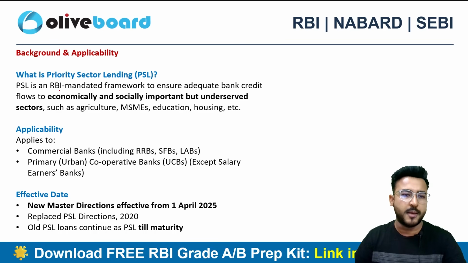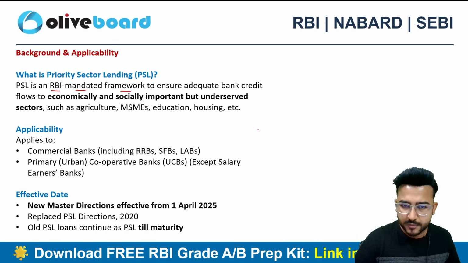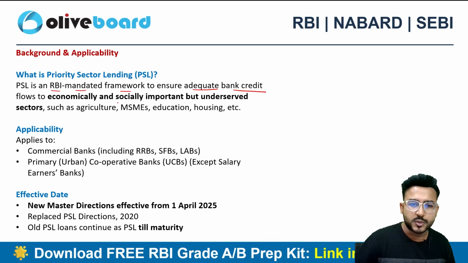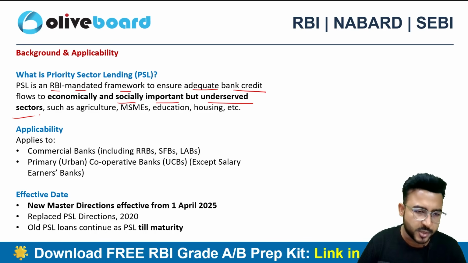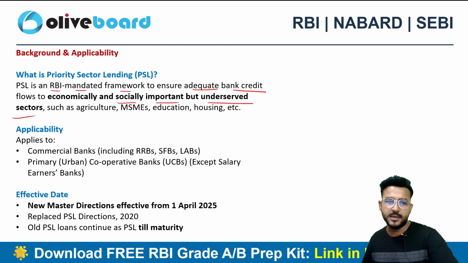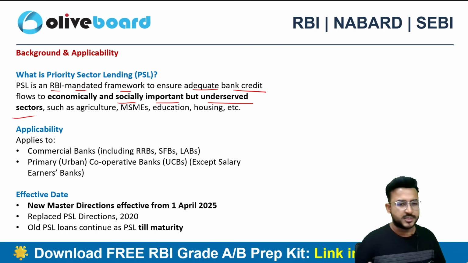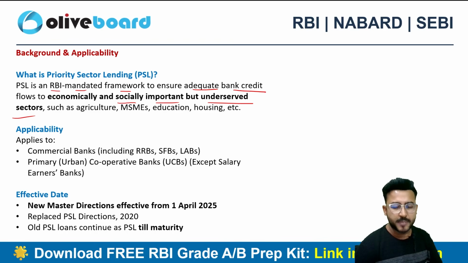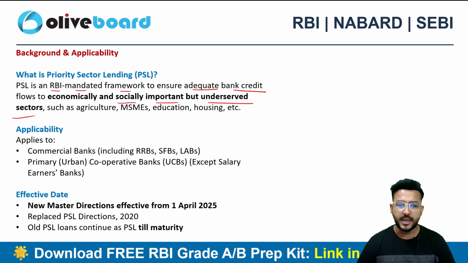So PSL is an RBI-mandated framework which ensures that adequate bank credit flows to socially important and underserved sectors. We'll also be talking about the different sectors which are regarded as PSL. The applicability is commercial banks, all the RRBs, small finance banks, and local area banks. Primary cooperative banks and UCBs are also included, except the salary earners bank. So this is the applicability criteria of priority sector lending.